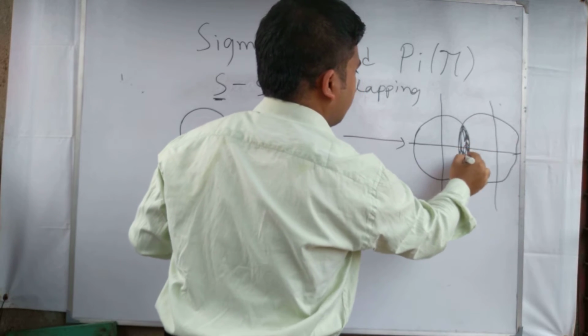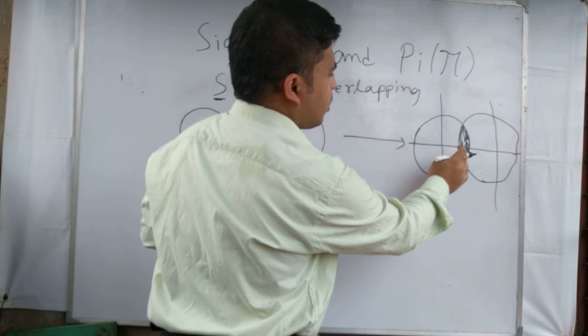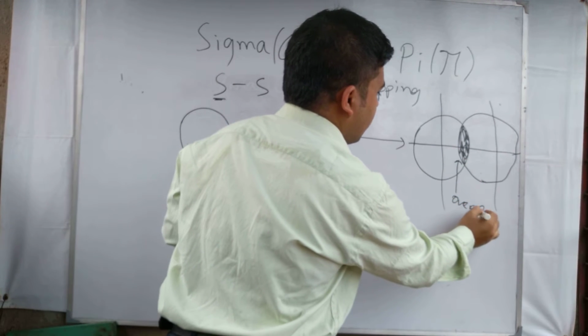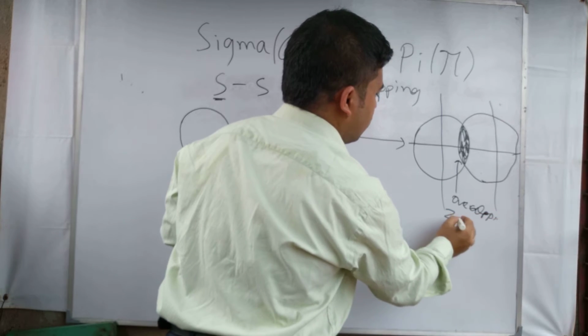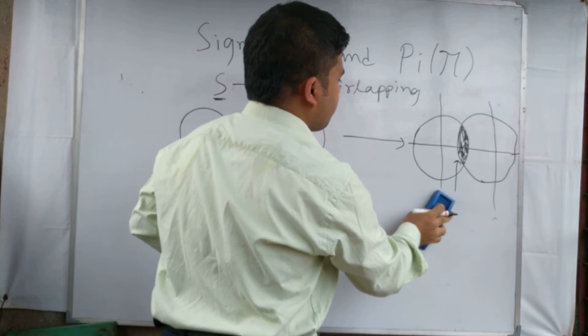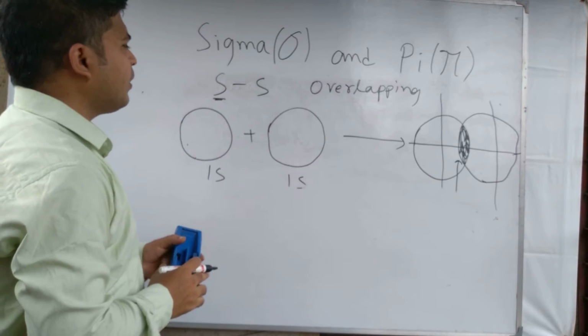This is called the overlapping zone, where two atomic orbitals overlap. So this one is ss overlap.